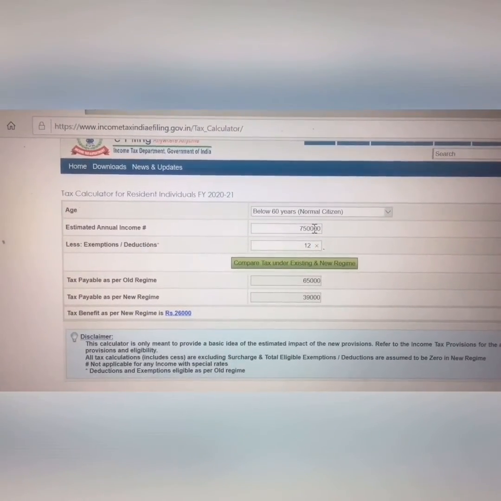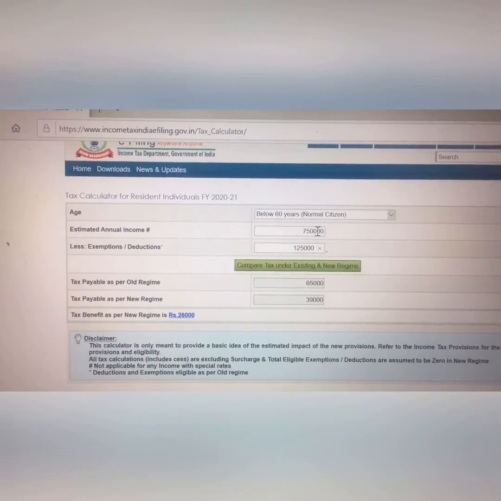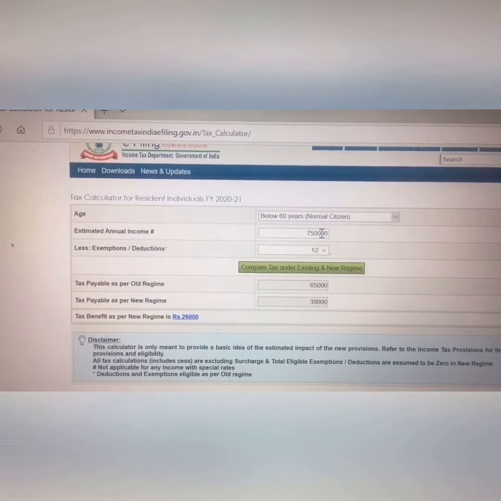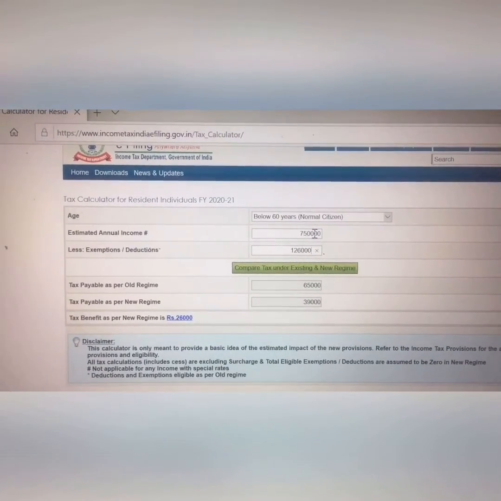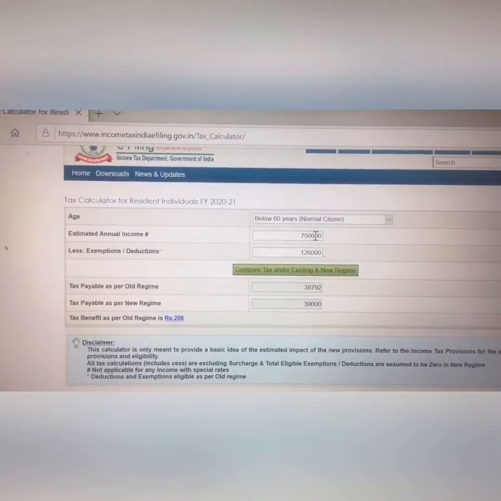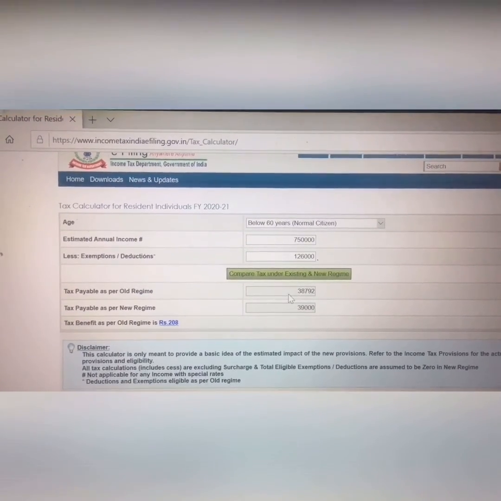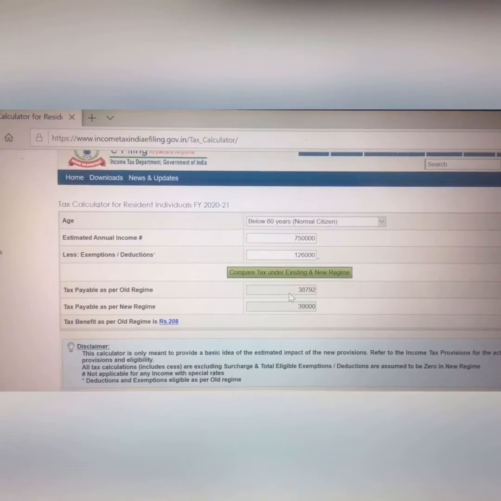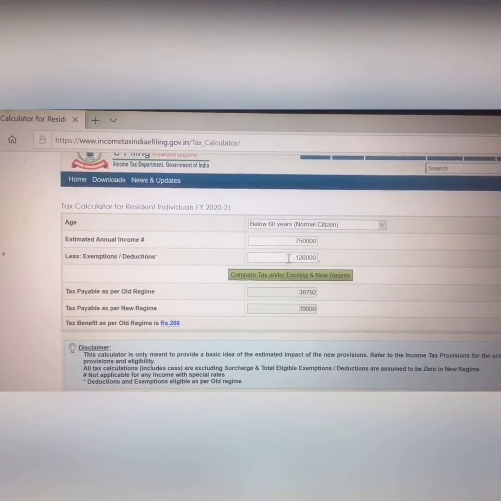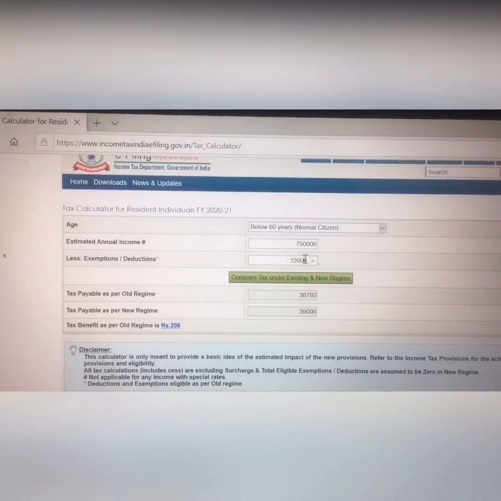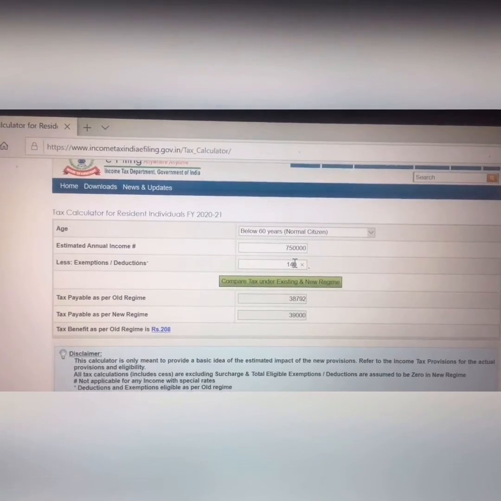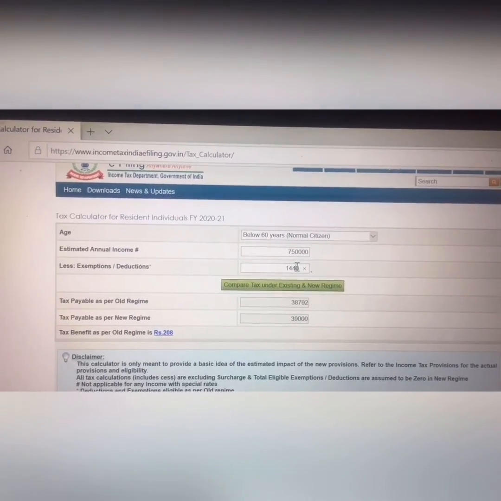If a person is making investment of more than 1,25,000, suppose 1,26,000, the person will be benefited under the old regime and he is required to pay lesser tax under the old regime. Suppose if the person is making investment of 1,24,000, which is less than 1,25,000,